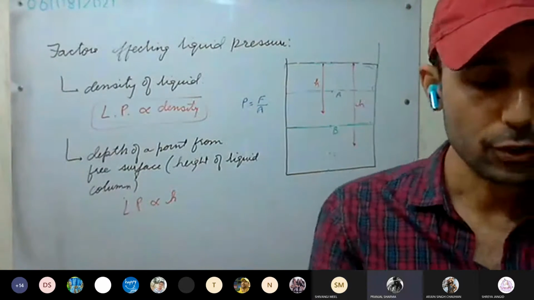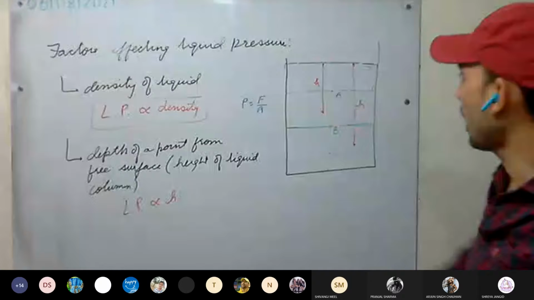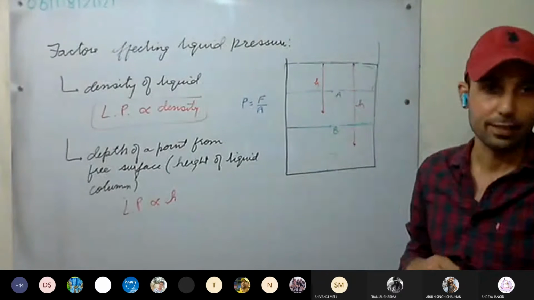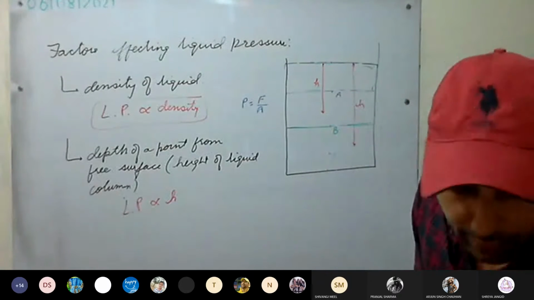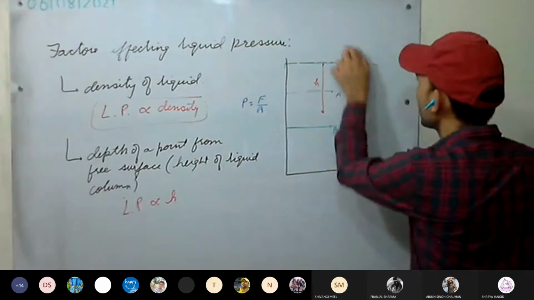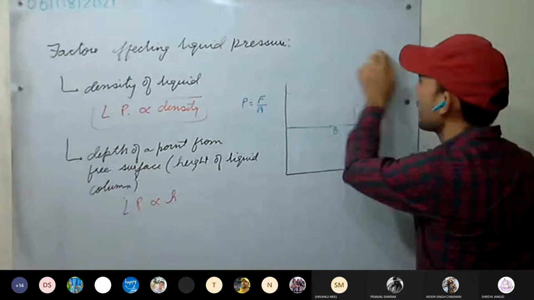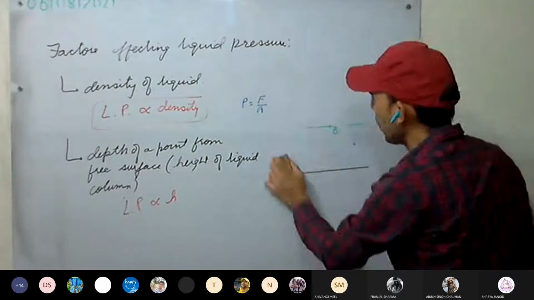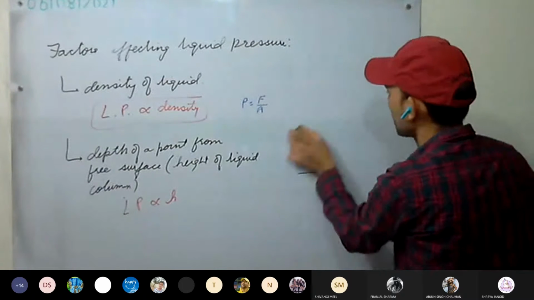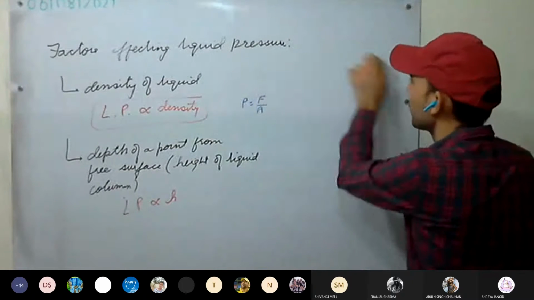And how we can show it experimentally. We can show it experimentally as well. So see here, what experiment are we going to do? We are going to take a metal can or a long glass container or jar.